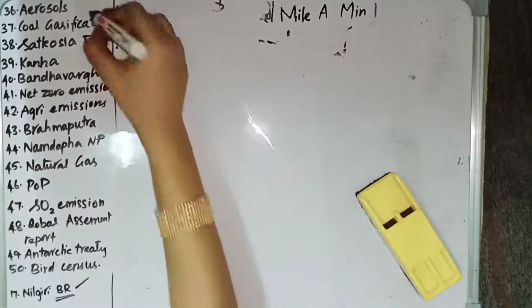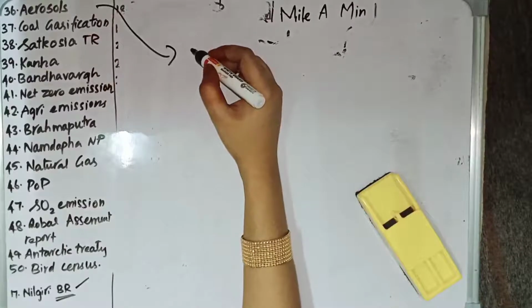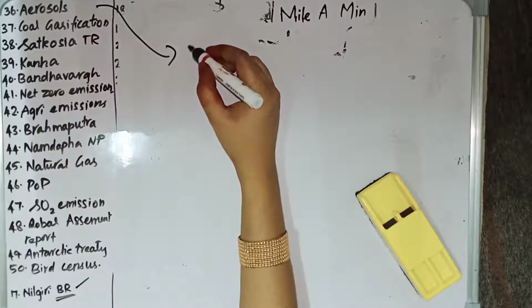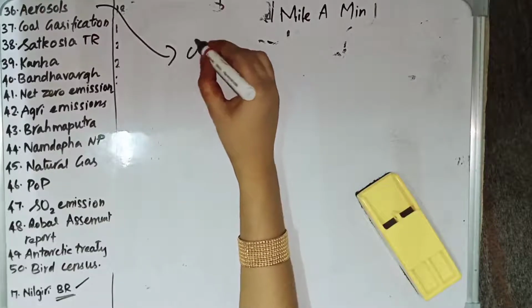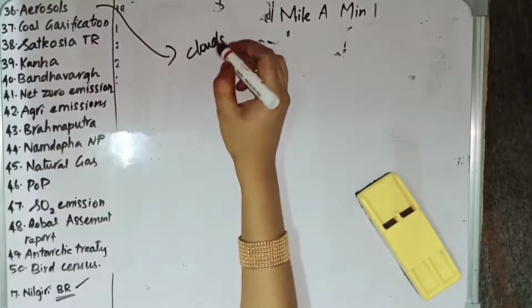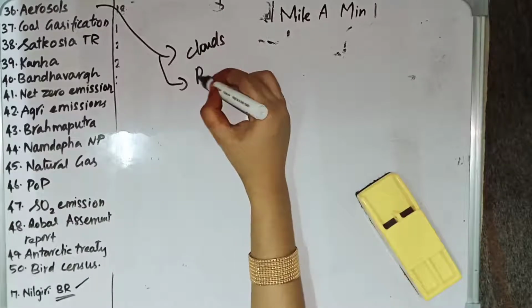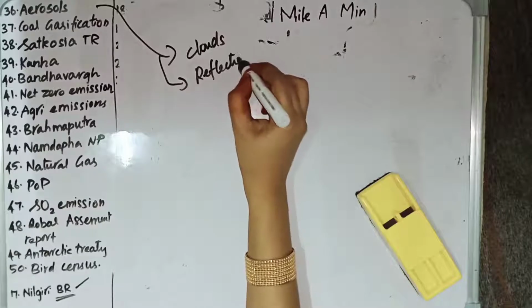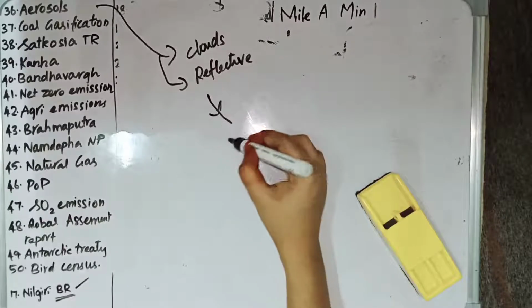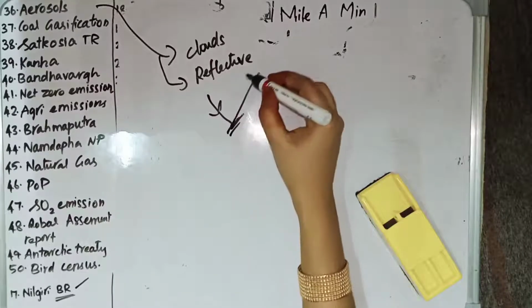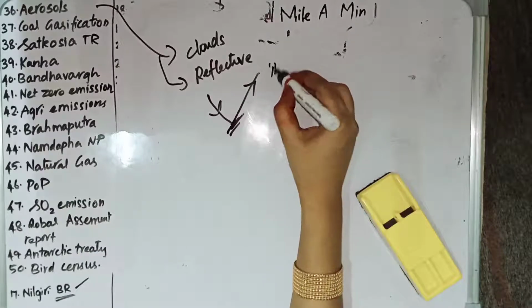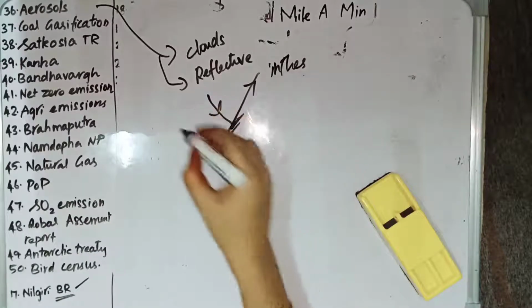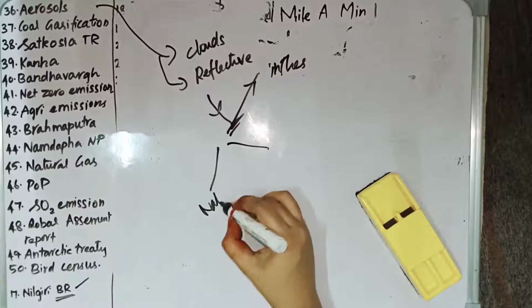Then we have aerosols. Aerosols are solid or liquid particles suspended in the air. They affect the way clouds form, and some aerosol particles are also reflective. The sun rays reaching the earth will be reflected by these aerosol particles. Therefore, it influences the climate. And there are 2 types of aerosols: one is natural, one is anthropogenic.